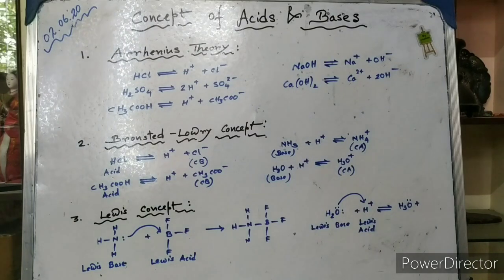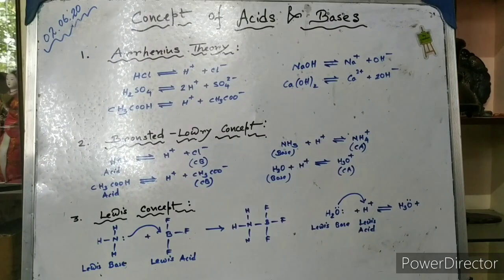Now the next concept is the Bronsted and Lowry concept. According to the Bronsted-Lowry concept, we know that acids are considered to be the substances that can actually donate a proton, and the bases are the substances that can actually accept the protons. Now, here we have the acids like HCl and acetic acid. You can see they can donate the proton, and therefore the remaining part after donation of the proton is called the conjugate base.